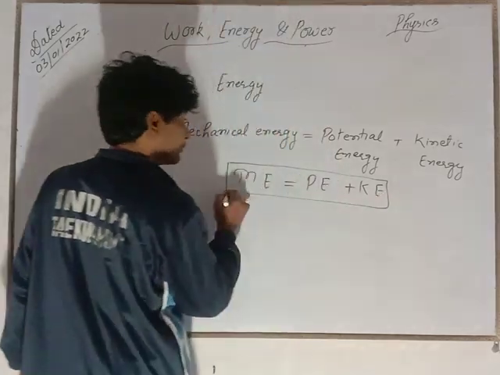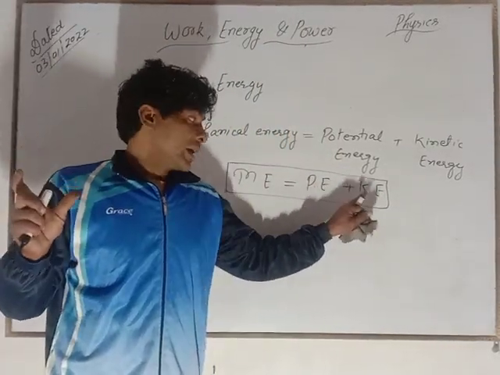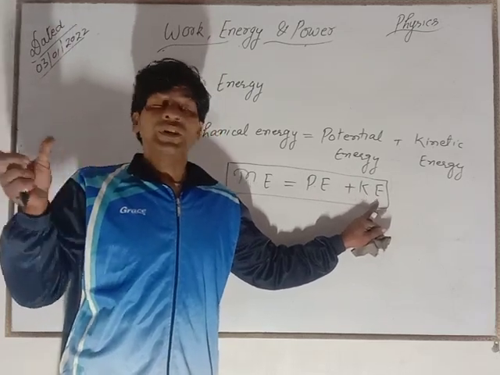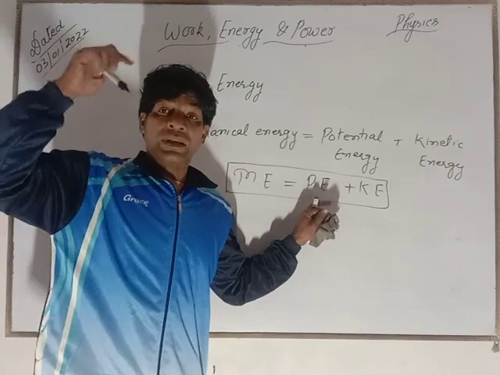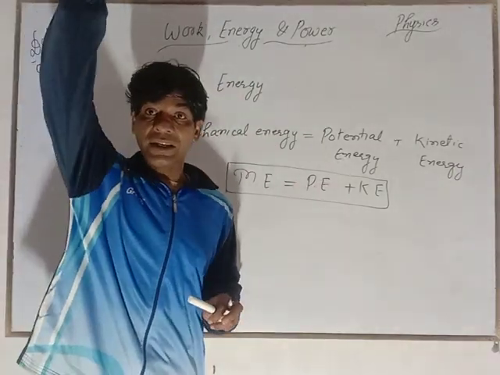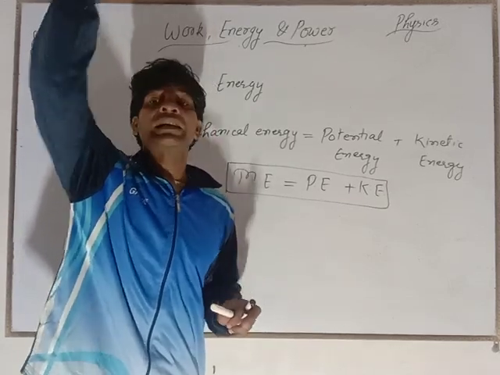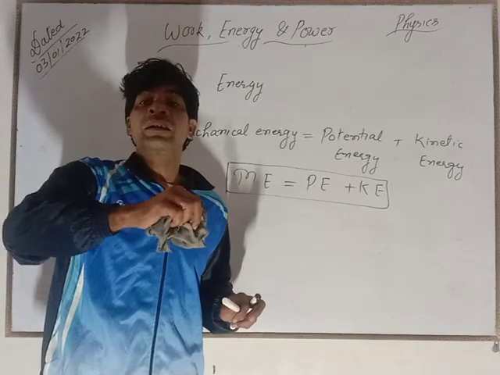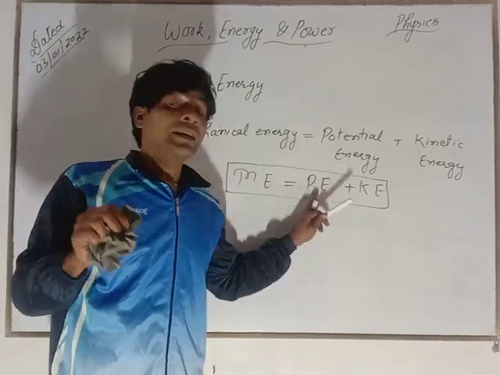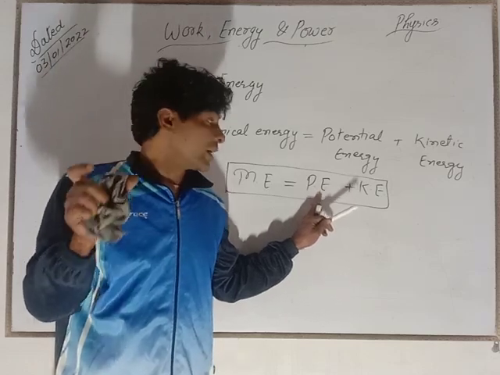Now, here potential energy is energy due to height. Kinetic energy means energy due to motion. Suppose there is a height and a stone is just kept at some height, then it can break any object on the surface of the earth by falling. Then it has the ability to do some work.